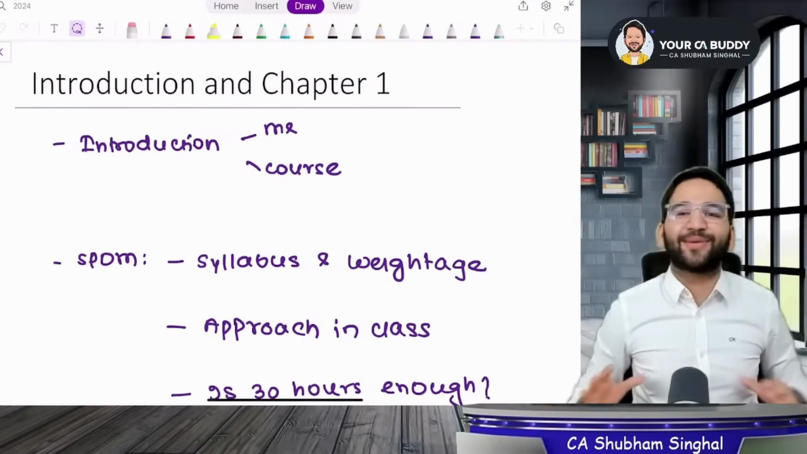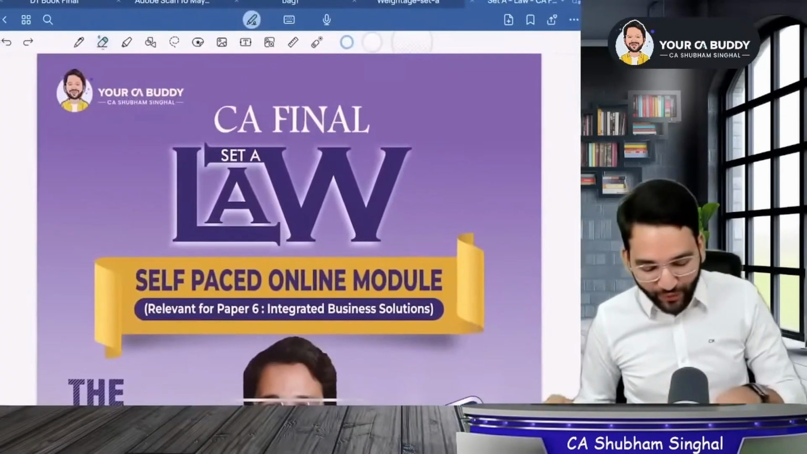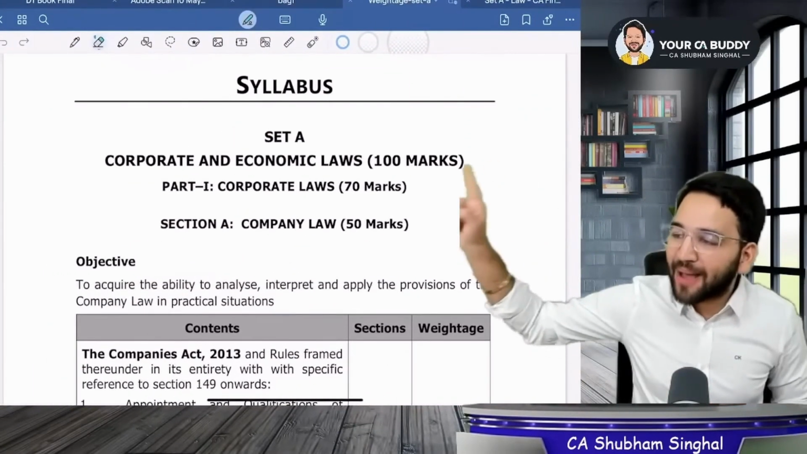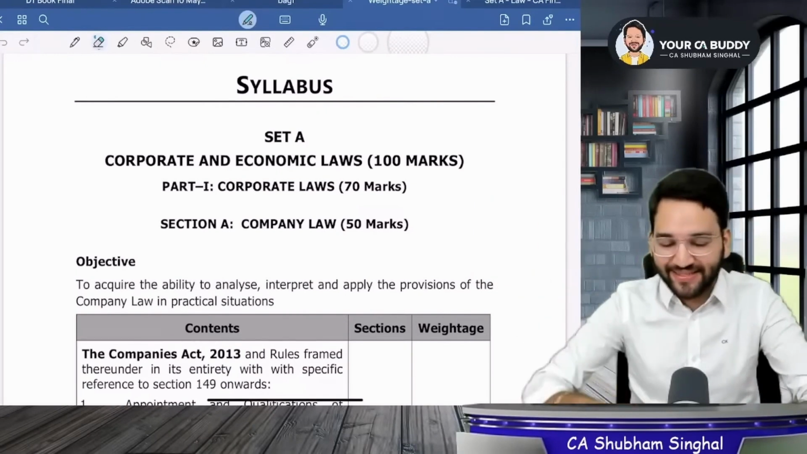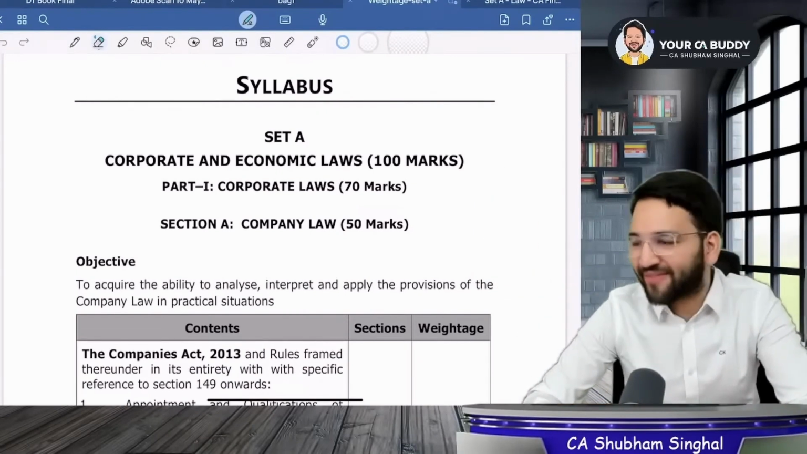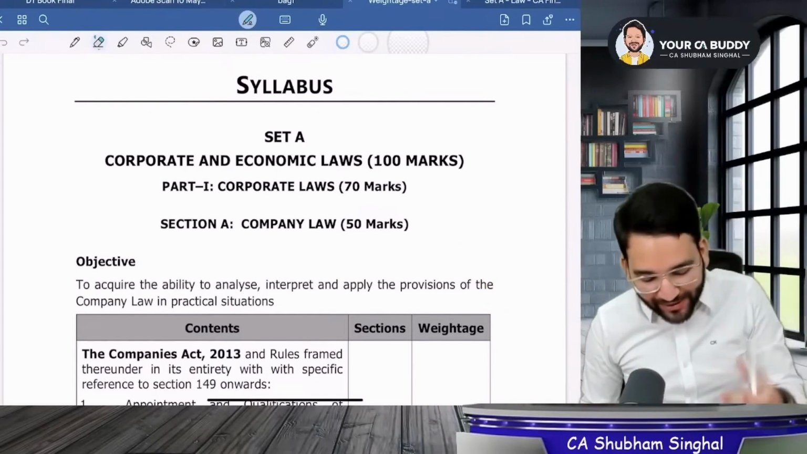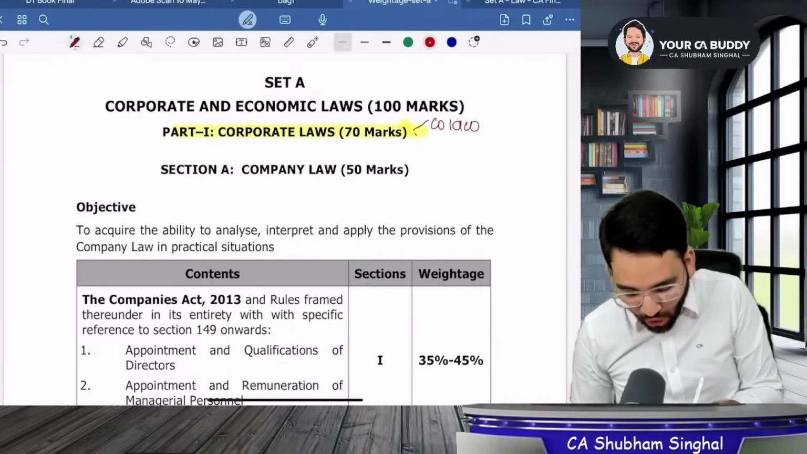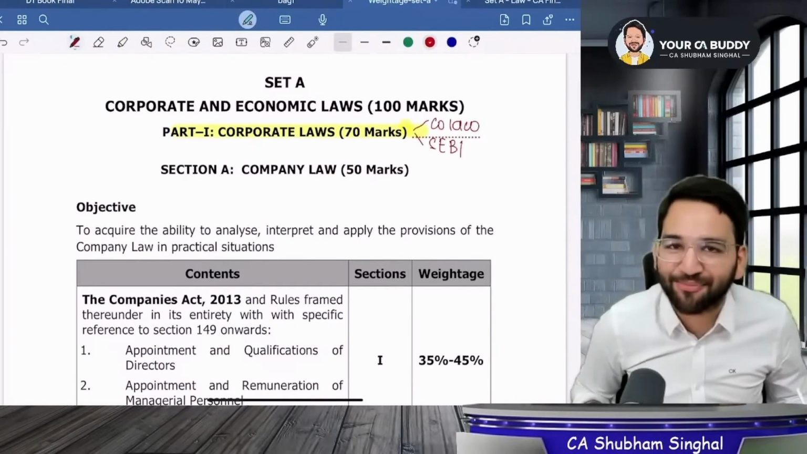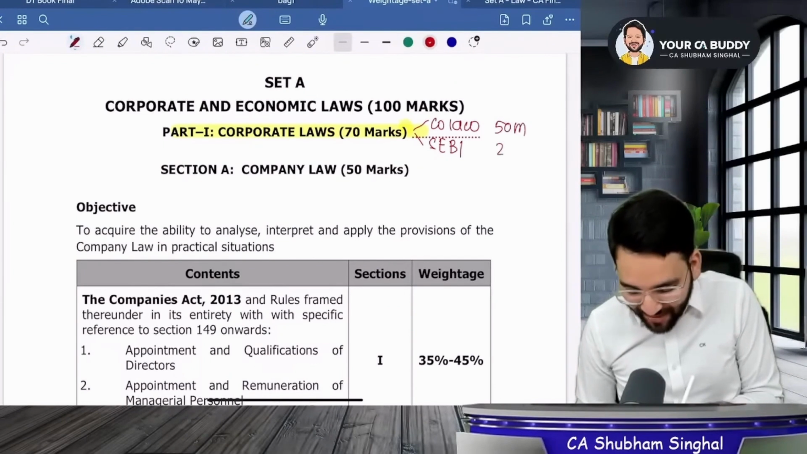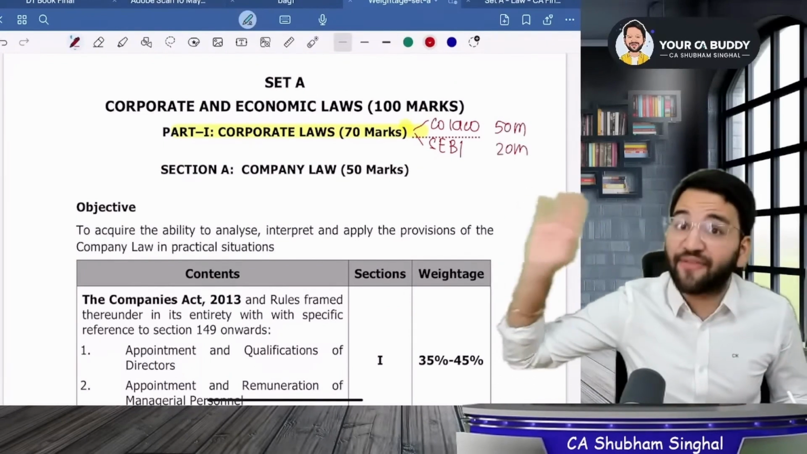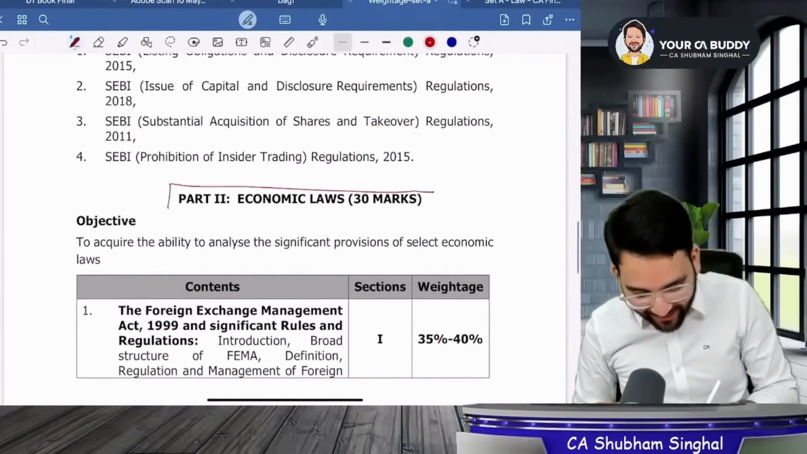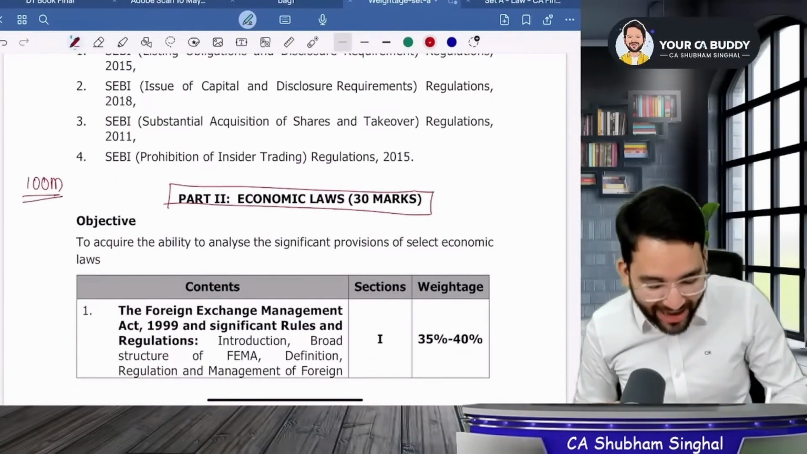Listen carefully. First of all, students, I will introduce you all to your course. As you can see on my screen, this is the weightage that is issued by the institute. You can see here what is the weightage for corporate and economic law. How many marks are there? It's a full 100 marks. In that you will see corporate law is worth 70 marks. It involves two things: one is company law and the other is SEBI Act and SEBI regulations. The weightage of company law is 50 marks and the weightage of SEBI Act is 20 marks, which means it has a very significant weightage. After that, part 2 comes from economic law, and its weightage is 30 marks. That means the exam is of 100 marks.